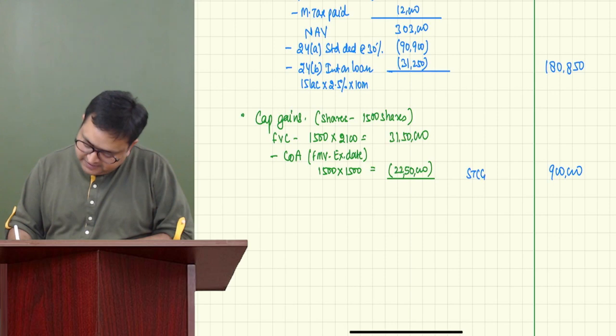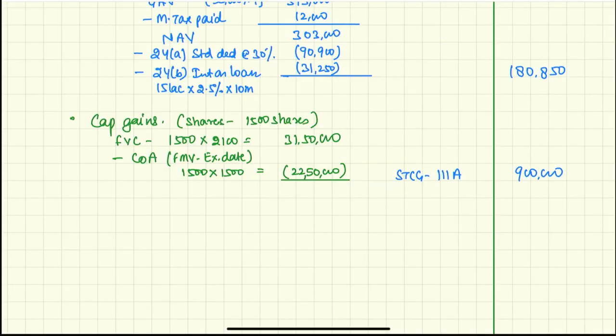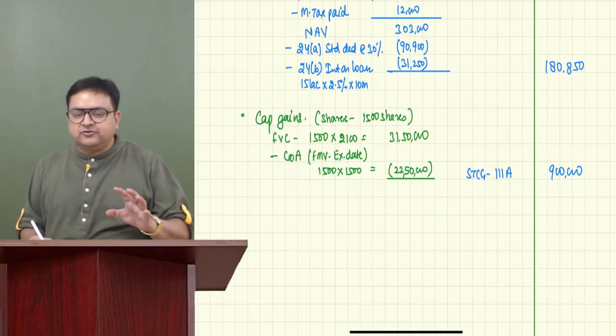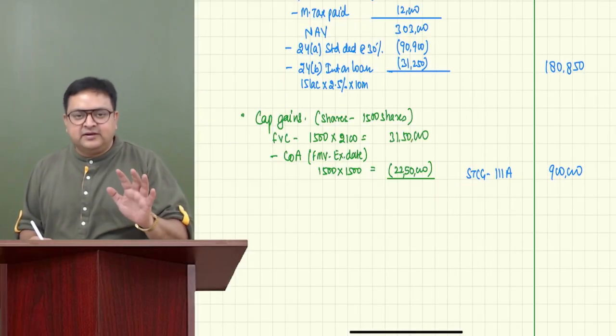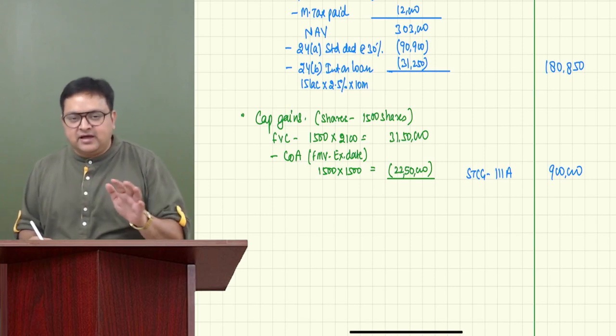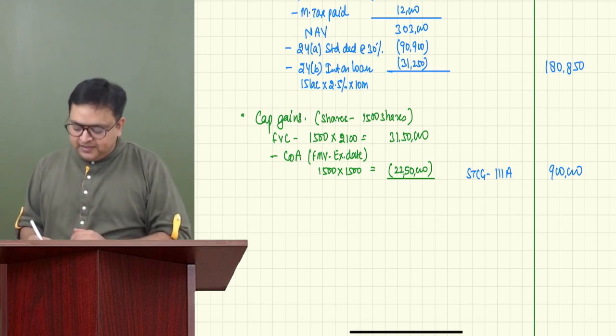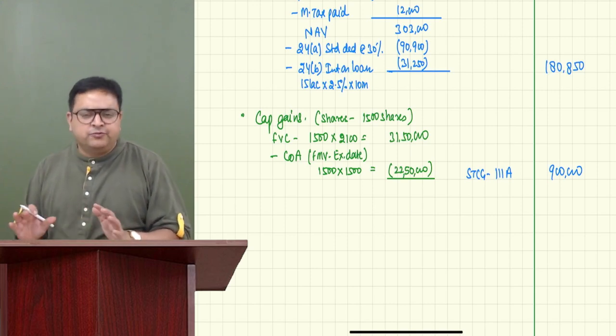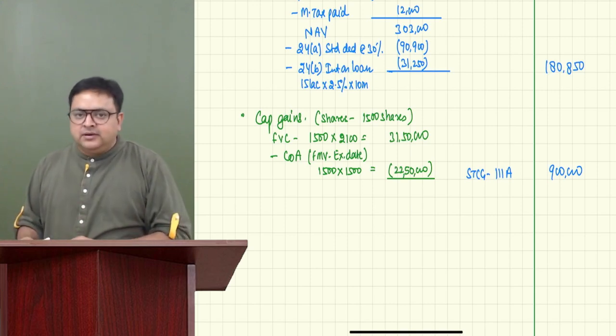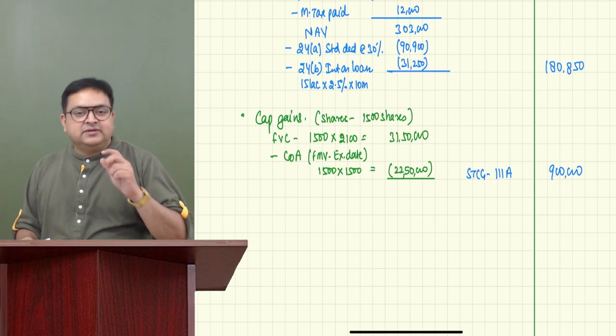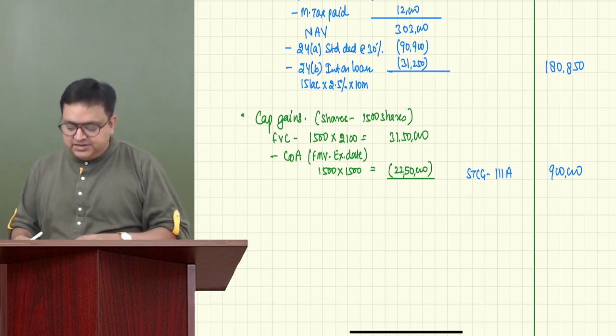This is a short-term capital gain, 111A. Even if you don't, I think you already know what section 111A is and you remember this section also. We have done this section so many times, I've repeated it so many times, I think you must have retained this section number. Even if you don't remember, there is no problem at all. But yes, you should remember that on this, there is a tax rate of 20% post-budget.